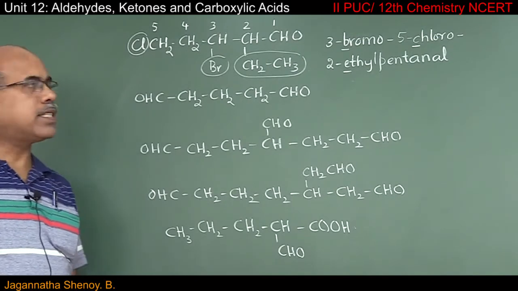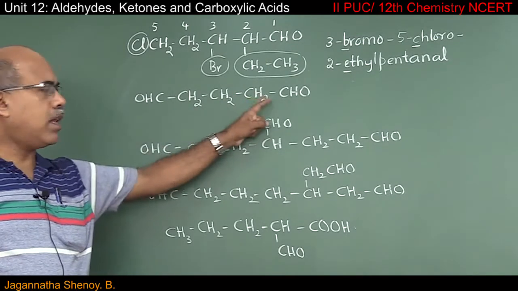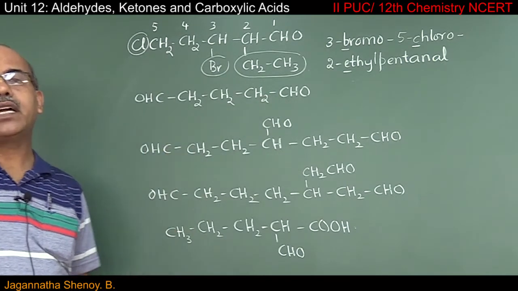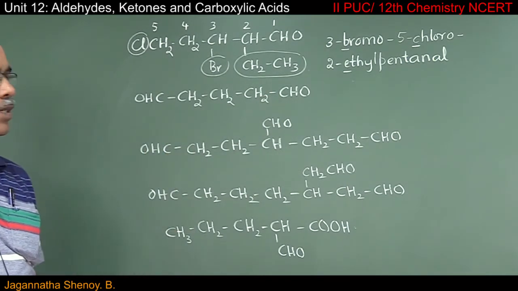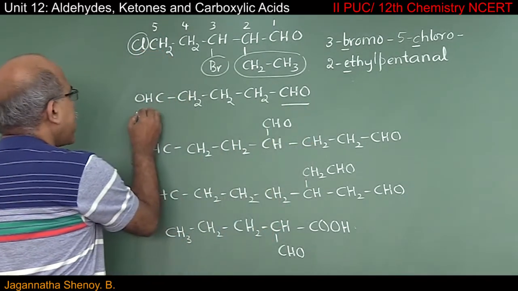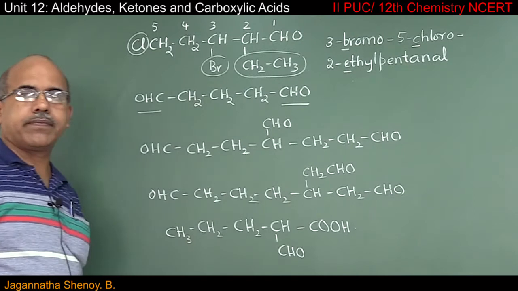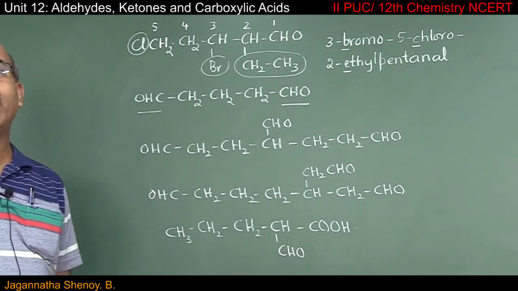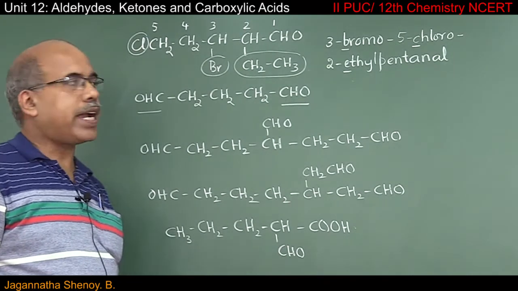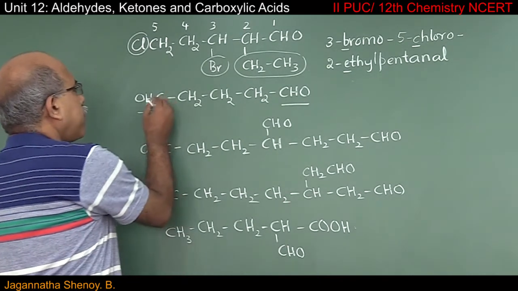Moving over to the next example. This is a simple example, but the only thing is there are 2 identical principal functional groups. So CHO over here and CHO on the other side. When I select the longest continuous chain of carbon atoms, I'll start from one side. Let us say I'll start numbering from left to right.